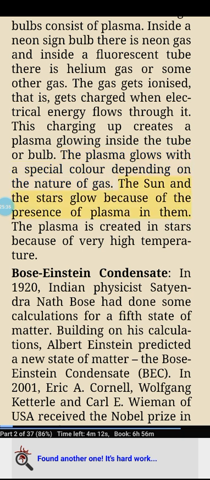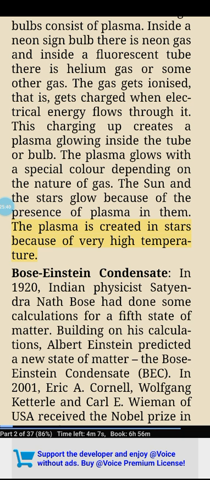The sun and the stars glow because of the presence of plasma in them. The plasma is created in stars because of very high temperature. Bose-Einstein condensate. In 1920, Indian physicist Satyendra Nath Bose had done some calculations for a fifth state of matter. Building on his calculations, Albert Einstein predicted a new state of matter, the Bose-Einstein condensate (BEC).